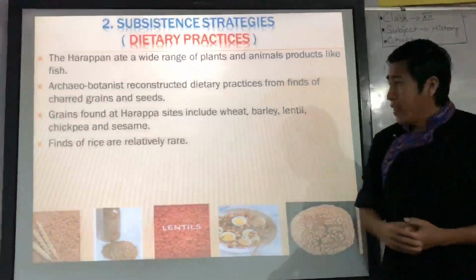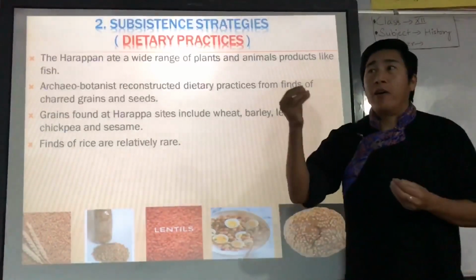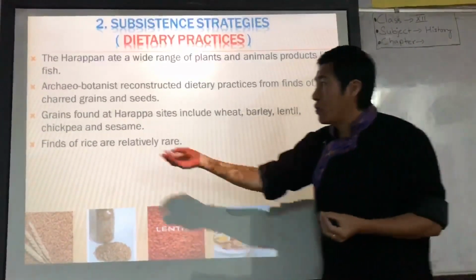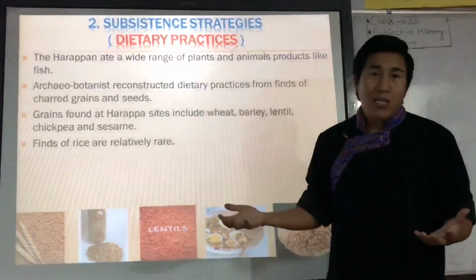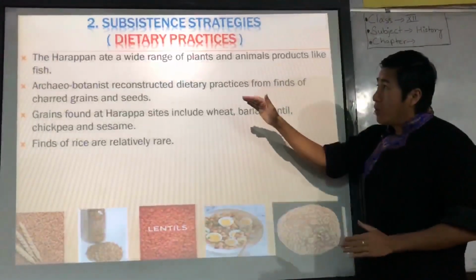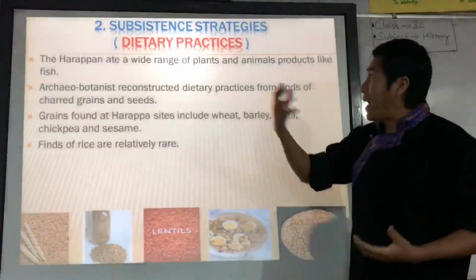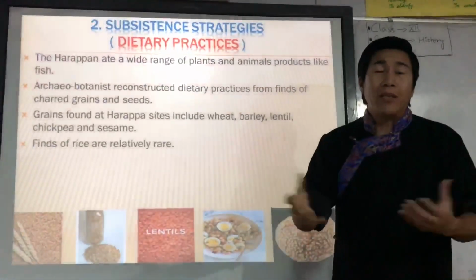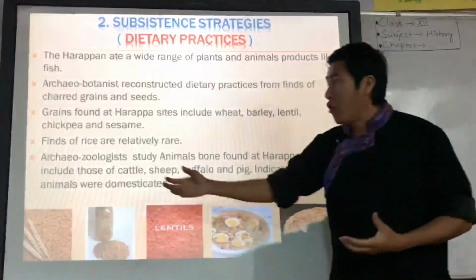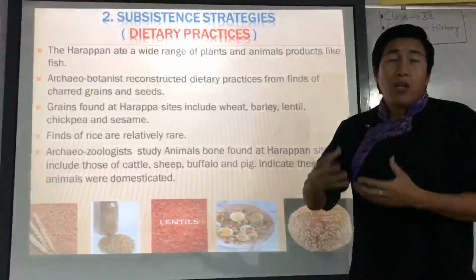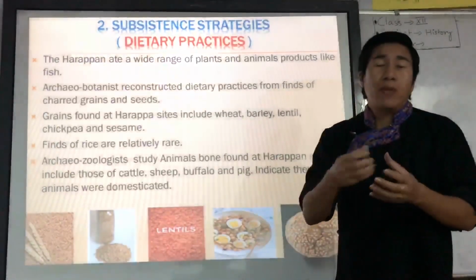Now, ironically, finds of rice are relatively rare. Exclusively in Mohenjo-daro and Harappa we found rice, not in other settlements or areas of the Indus Valley civilization. Now this is all about the plant products. How do we get the evidence about animal products consumed by the Indus Valley civilization? For that we got this information from archaeozoologists. Archaeozoology is a branch of archaeology which deals with the study of animal remains like bones.